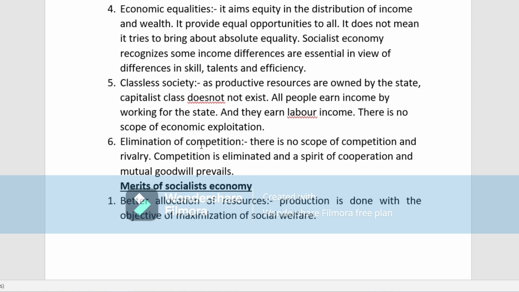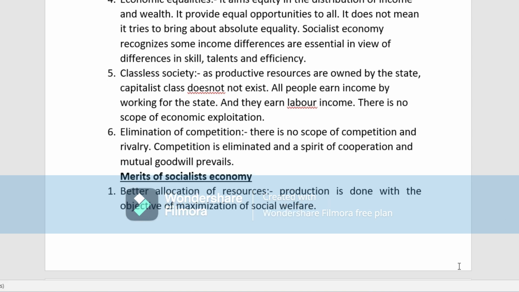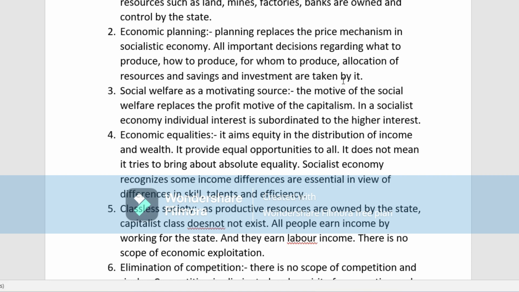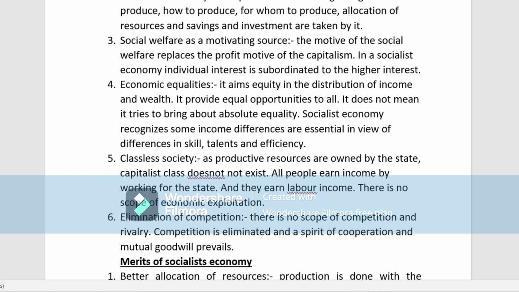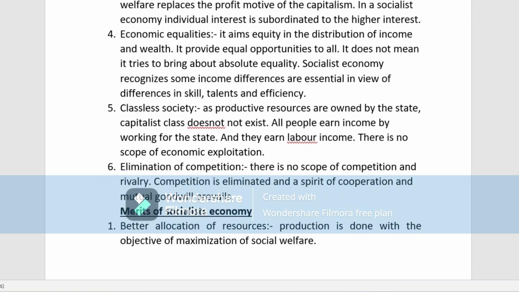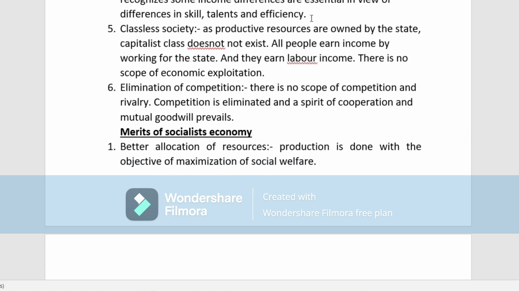That means what? There is no scope of competition. There is no rivalry. Okay, and here what happened? The competition is totally eliminated, and there will be cooperation among all the labors, and mutual goodwill prevails. These are all the features we have discussed now. These are all the features of the socialist economy, and from these features, you can write about the merits. You can write about the demerits from these features.